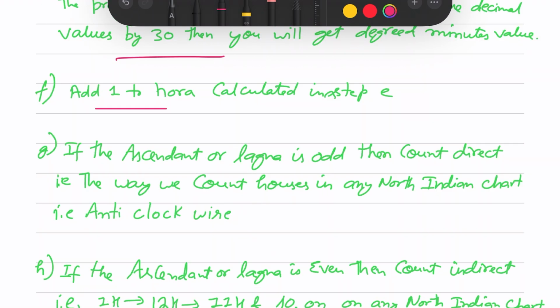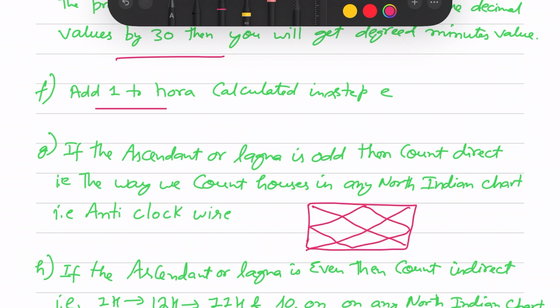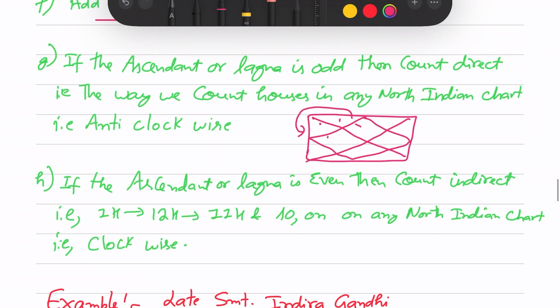If the ascendant or the lagna is odd, then count the direct way. Direct way is counting in the horoscope like 1, 2, 3, 4 in this way. This is the direct method, that is anti-clockwise on a North Indian chart. If the ascendant or lagna is even, then we have to count like this, which is clockwise. From this is the first house, this is the 12th house, so we move like this.